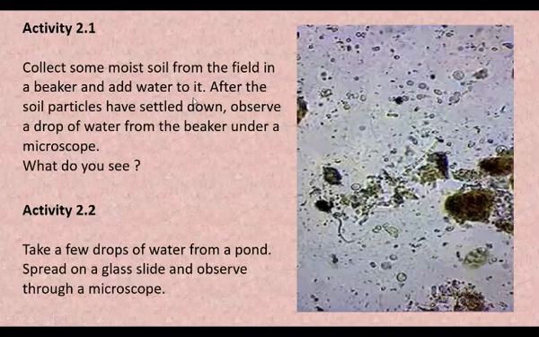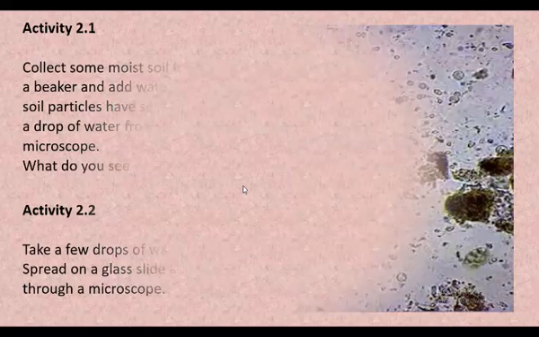So what do we conclude from this activity? We conclude that in the soil and in the water there are some microorganisms which are not visible to our eyes, but they are present in the soil and water, and they are present in the air also. Can you give an example of a microorganism which is present in air, the recent one which we are facing? Virus. Yes, coronavirus. Very good.